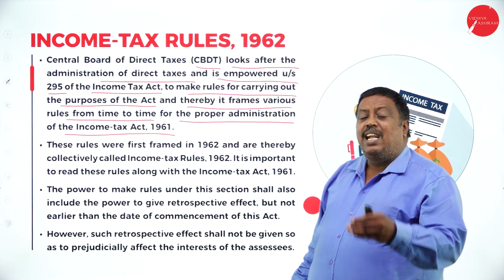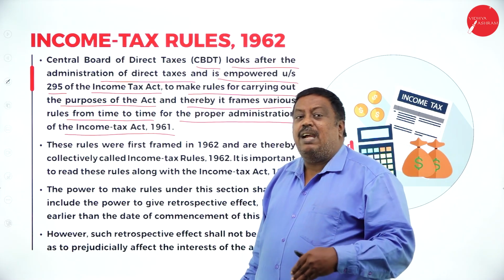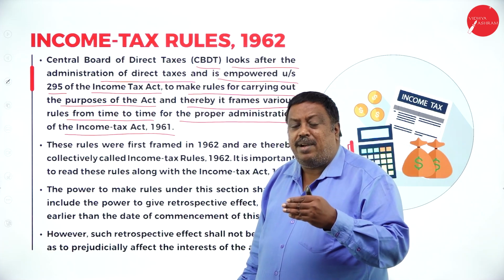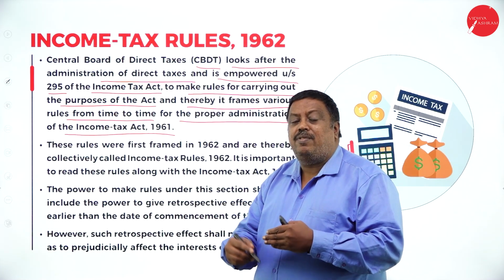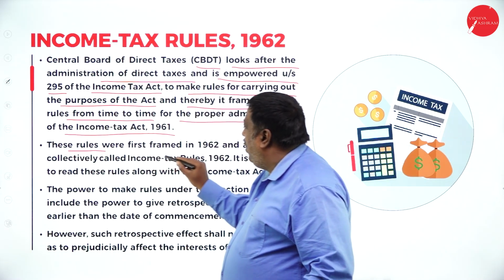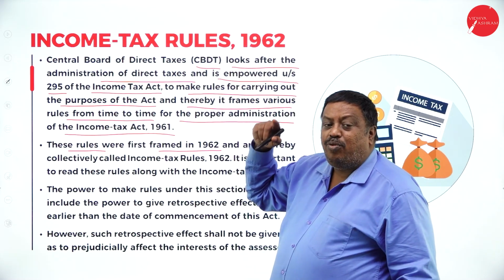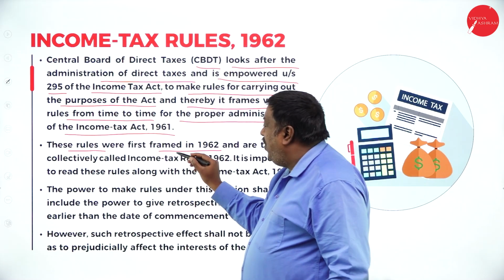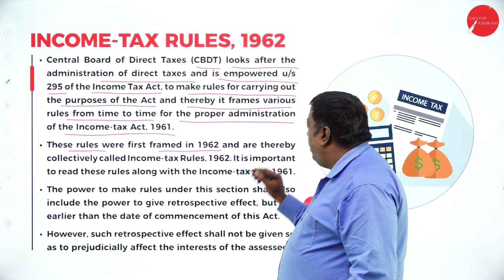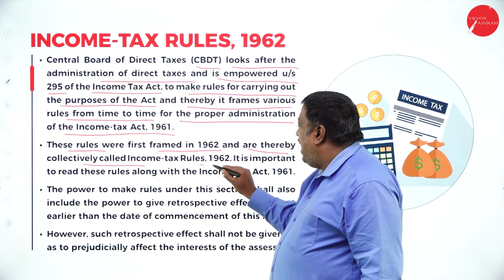It is very simple. CBDT is going to update every year based on the requirement. The rules and regulations are framed, and updated information will be given to all the assessees. These rules were first framed in 1962. The rules of income tax were started and framed, framed meaning designed and made a structured part, in 1962, and thereby collectively called the Income Tax Rules 1962.